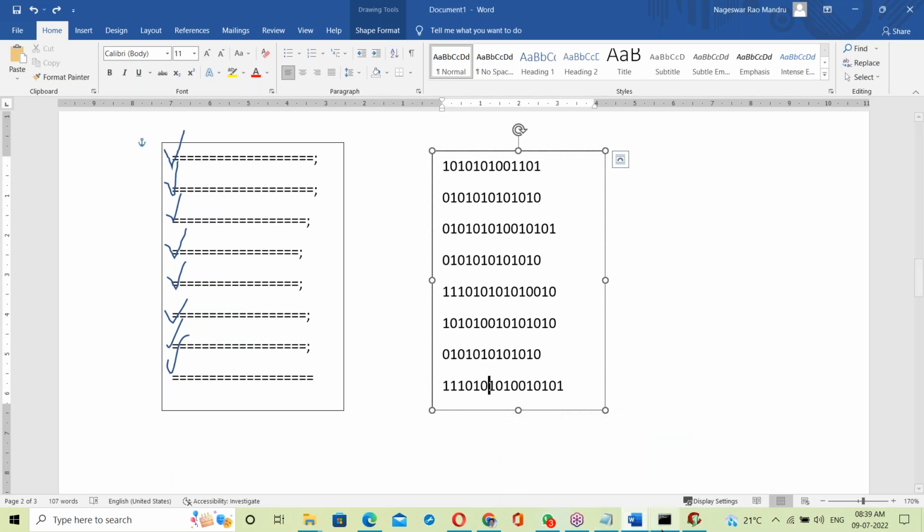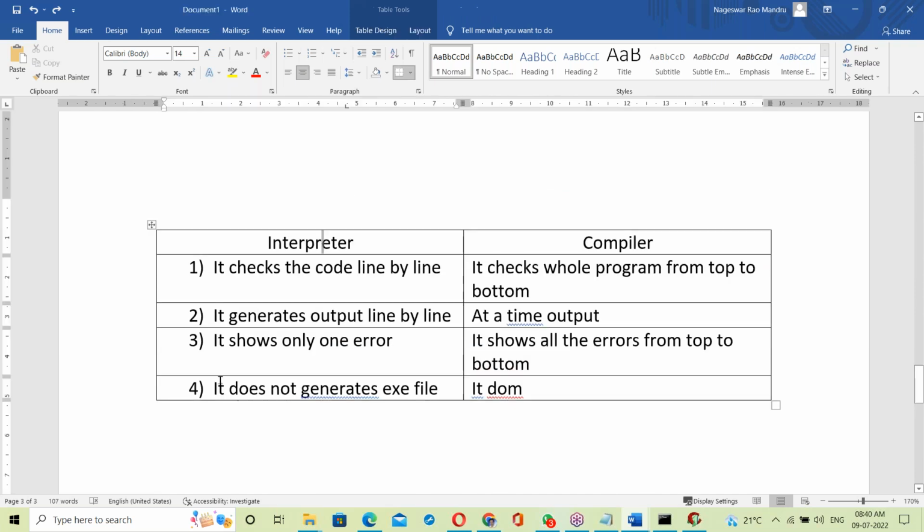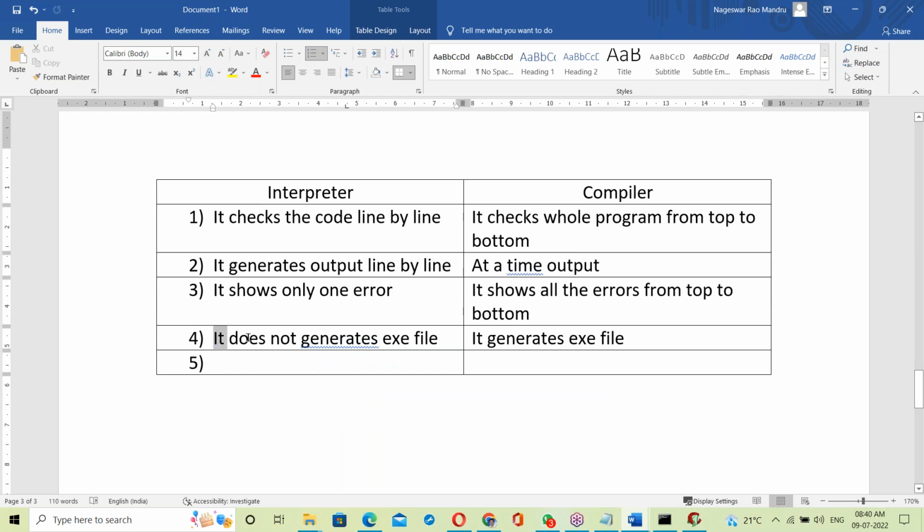So the interpreter does not generate an exe file. The compiler generates an exe file. See here, the interpreter does not generate an exe file.